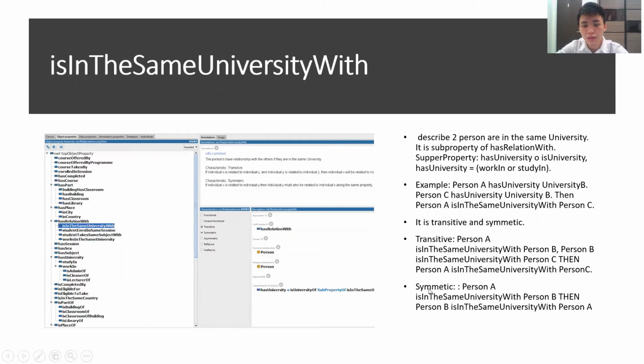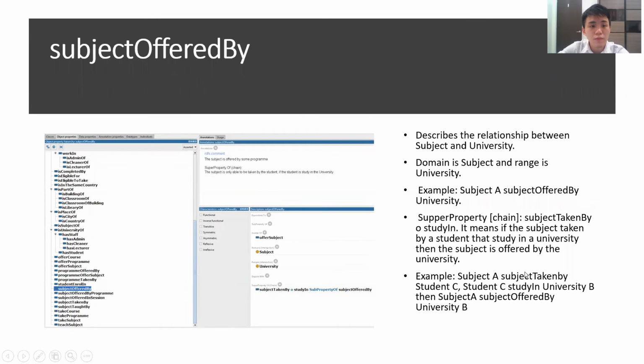Next, symmetric is, for example, like person A is in the same university with person B, then person B is in the same university with A. The third object property is subject offered by. It describes the relationship between subject and university. Domain is subject and range is university. For example, subject A offered by university B.